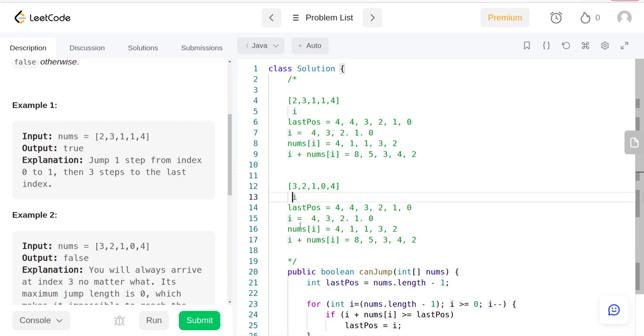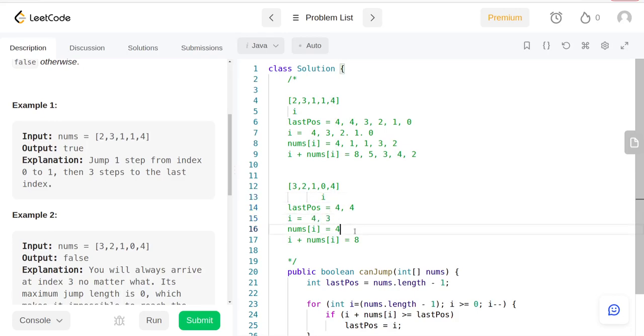Let's take an example here of when things won't work out, when we're going to be returning false. The initial last position is just how many elements you have minus 1, so it stays the same. The index is going to start from here, and the value is equal to 4, and their sum is equal to 8. Is it greater than or equal to the last position? It is. It is going to get updated to the ith position, which is still going to be 4, but then the i is going to move here.